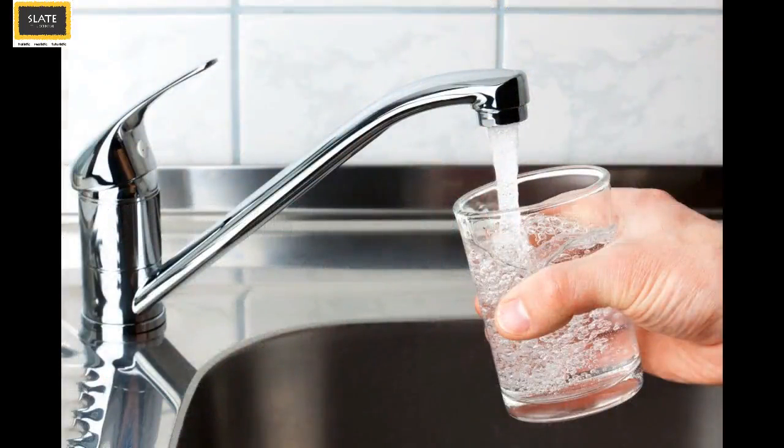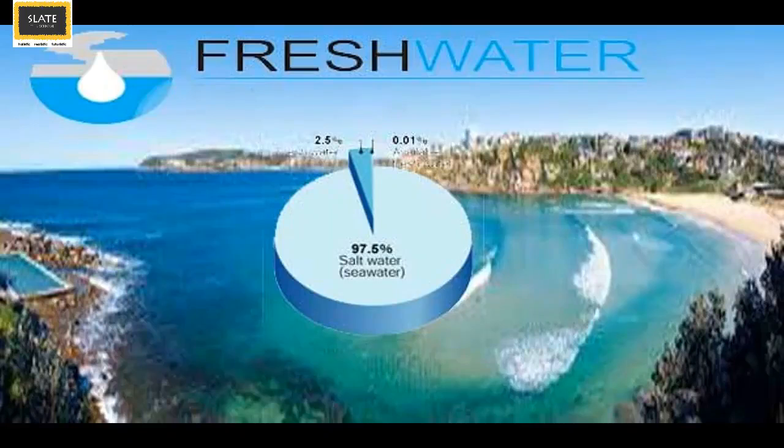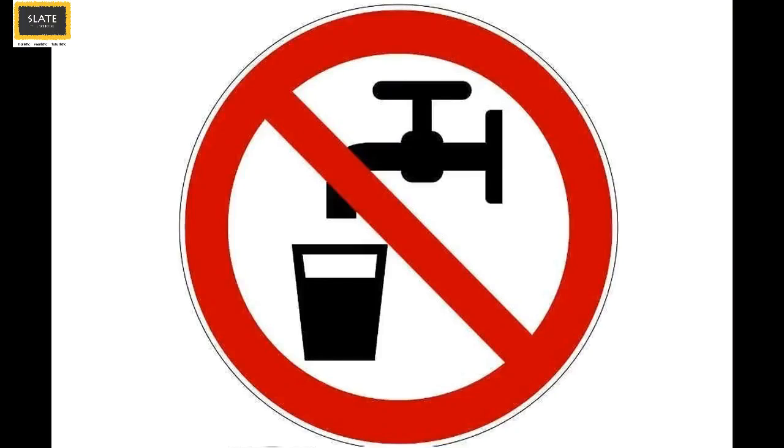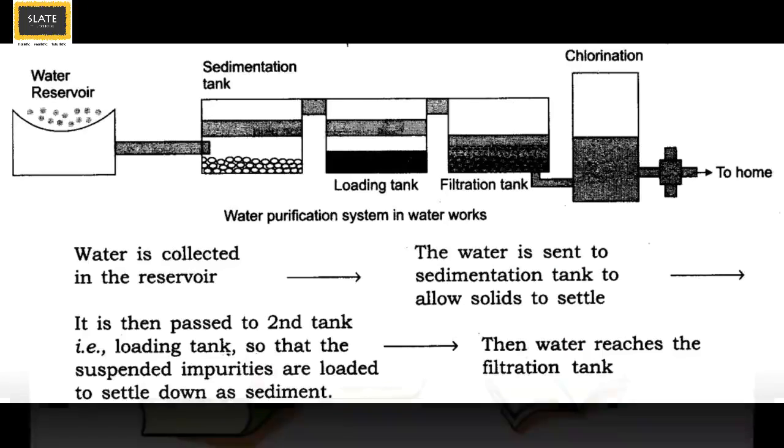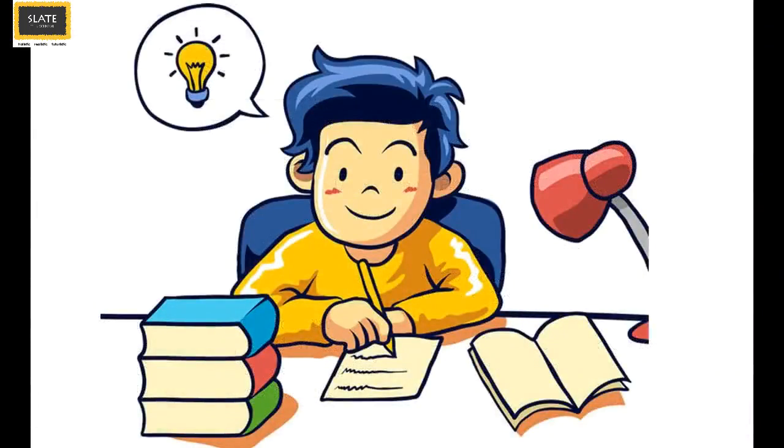Now slaters, we know that we all get water in our homes. The water that we get is from these freshwater reservoirs. However, these are still not fit for us to drink. It is purified before it reaches to our homes. Let's read about this from the textbook.